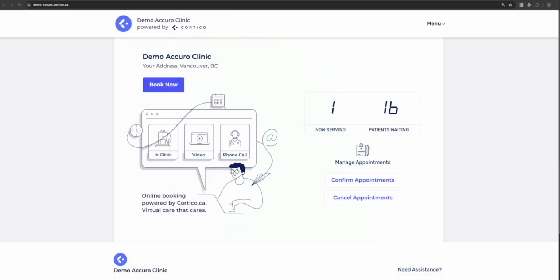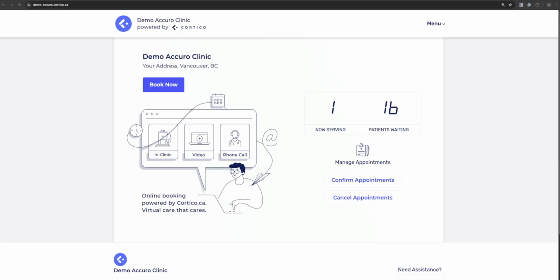Patient engagement and workflow automation tool for Accuro EMR. To start, we'll go through the online booking and see what the patient sees as they're booking in before we go into Accuro. Then we will interact with some of the Cortico features integrated into Accuro that help to improve workflows and reduce tedious admin tasks.